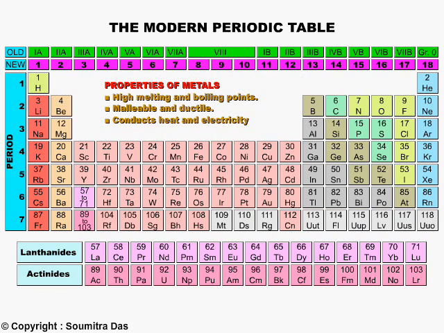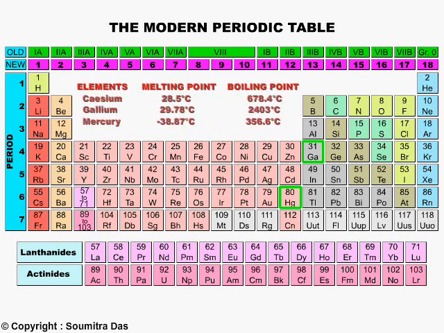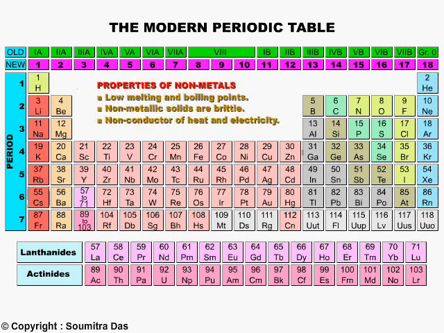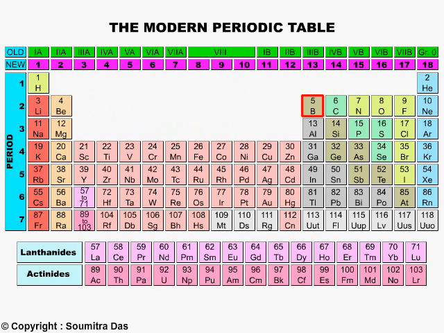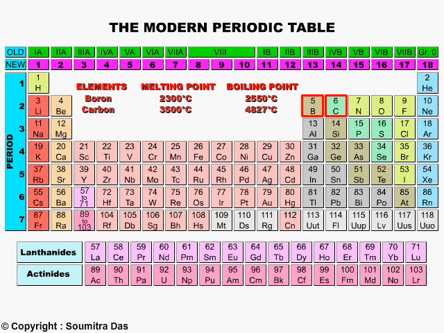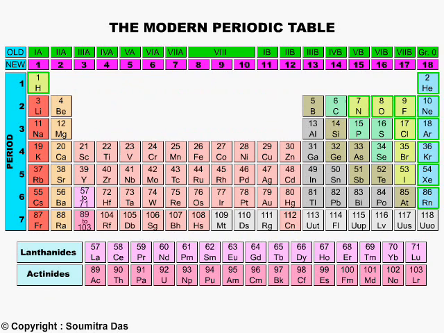The metals normally have high melting and boiling points. There are, however, 3 exceptions: mercury, gallium, and cesium. In fact, mercury is a liquid at room temperature. The non-metals normally have low melting and boiling points. Boron and carbon are exceptions. Out of the non-metals, these are gases, this is a liquid, and the rest are solids.